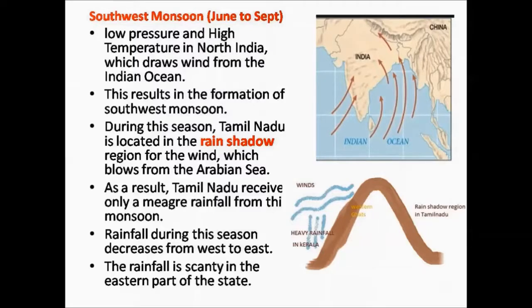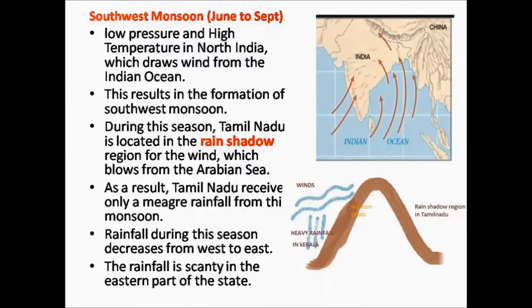Rainfall during this season in Tamil Nadu decreases from west to east. That is, the west part of Tamil Nadu receives an average rainfall of 50 to 100 centimeters, whereas the east part of Tamil Nadu receives a very small amount of rainfall.